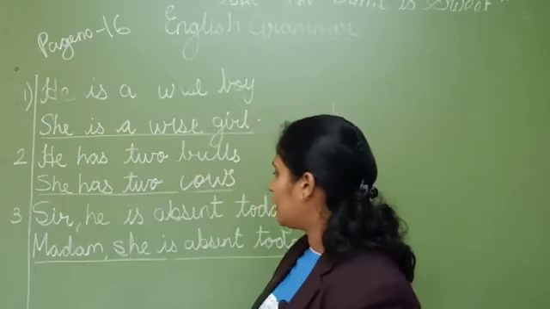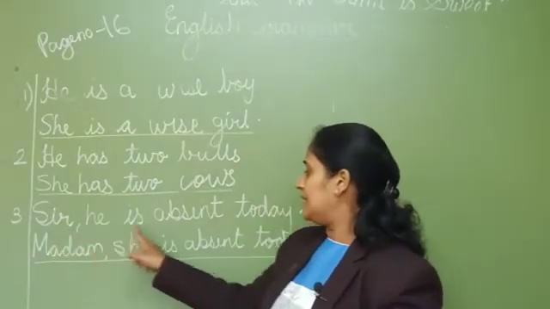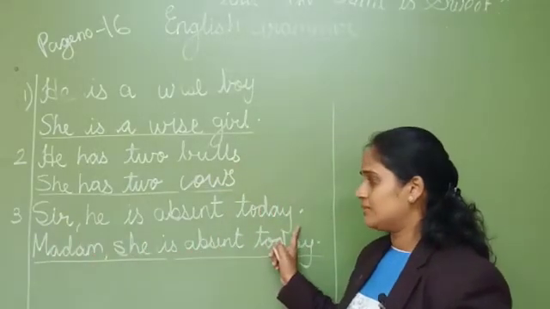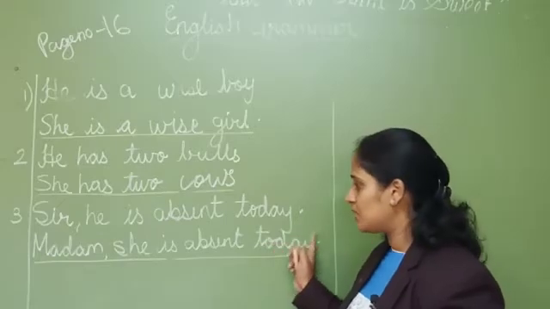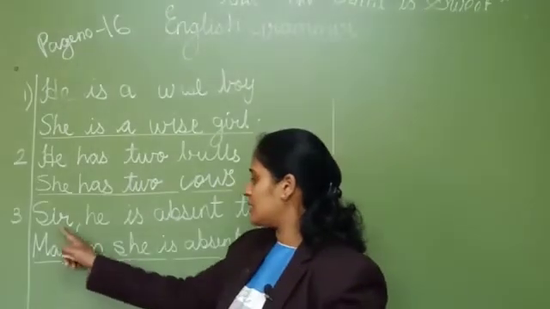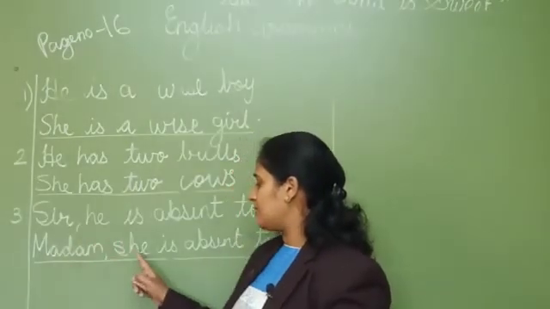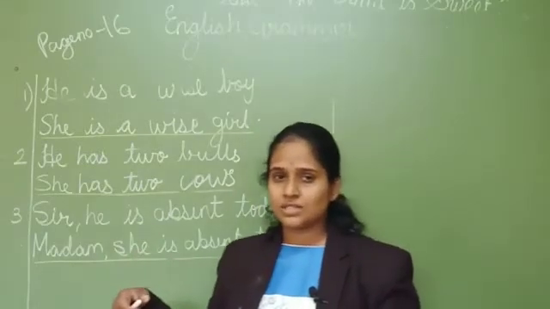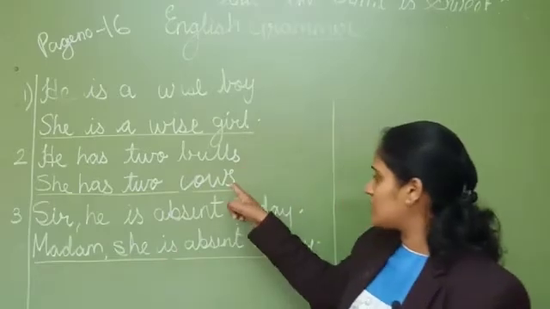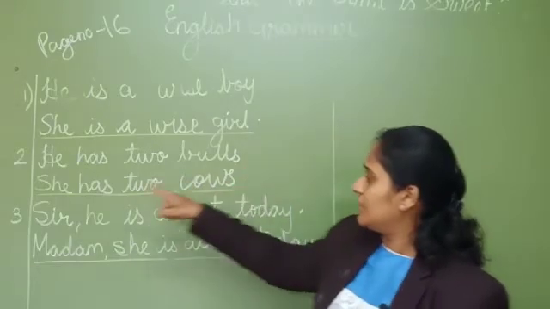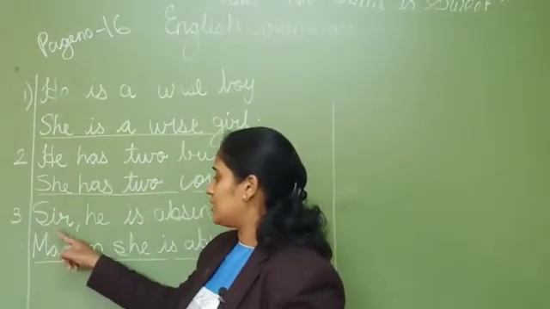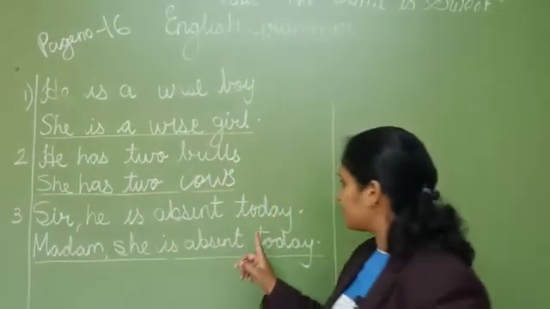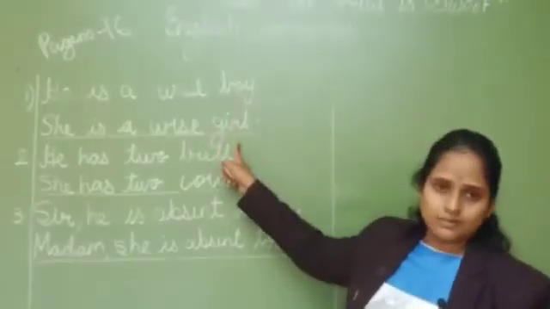S will come. Now, sir, he is absent today. So, sir will become madam. He will become she. She is absent today. Over here, bulls was there. It turns to cow. He turned to she. Sir became madam. Boy, girl.